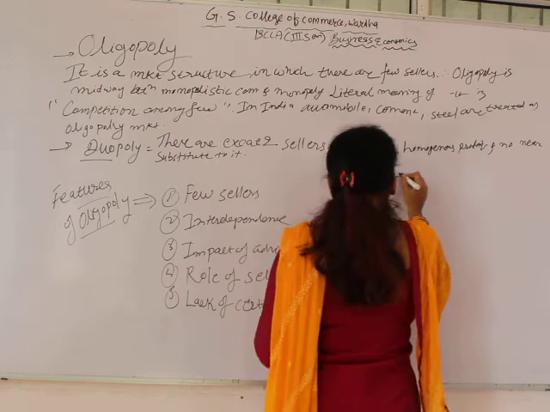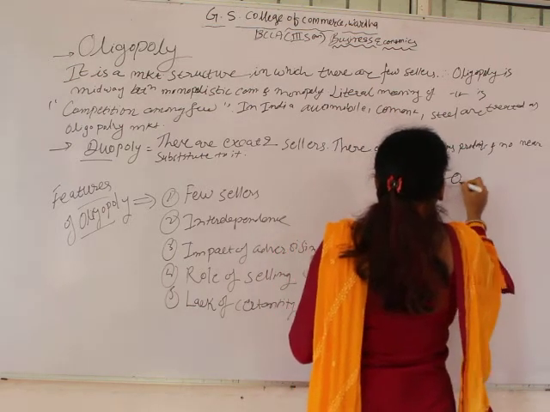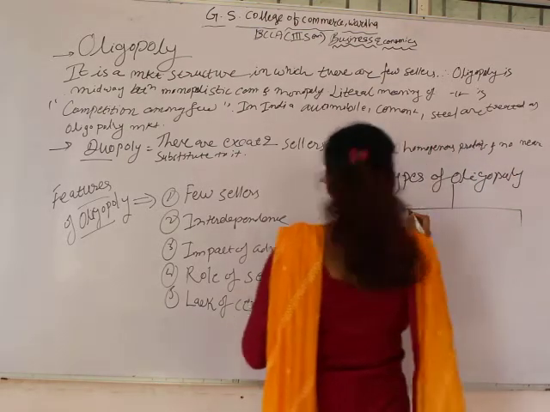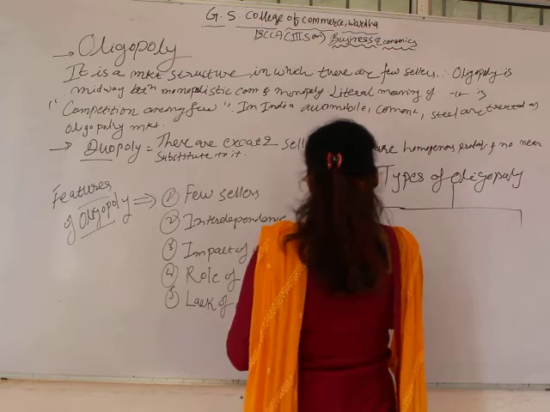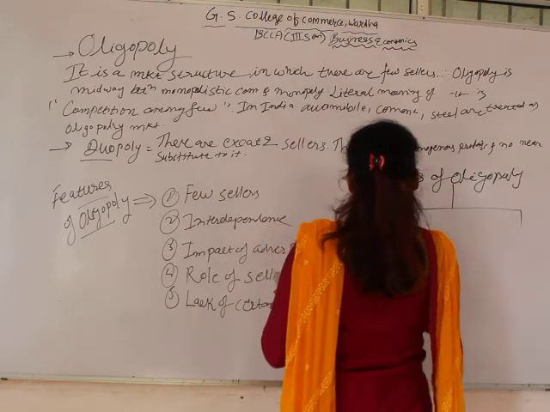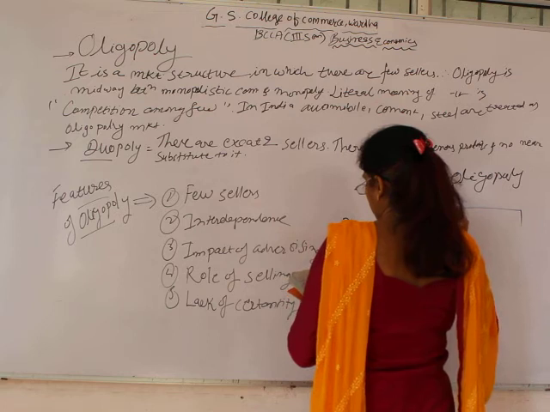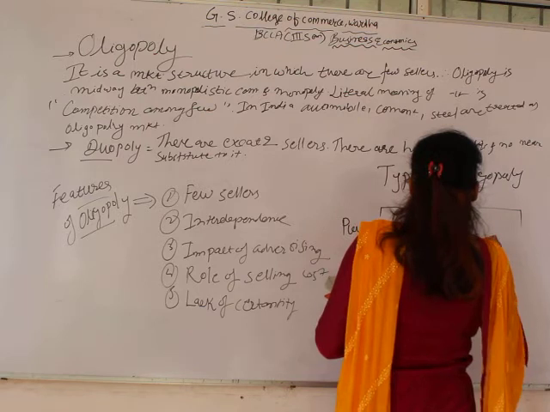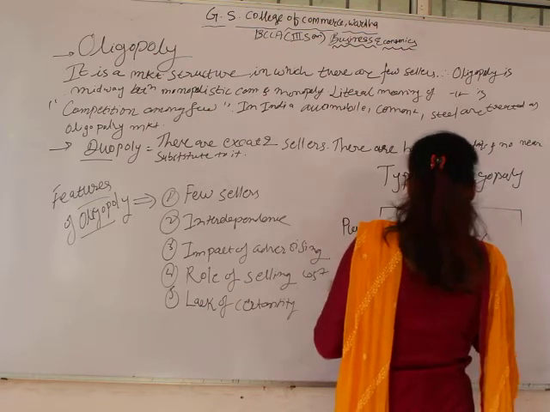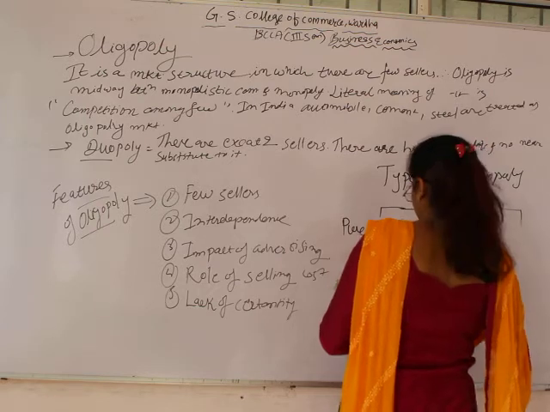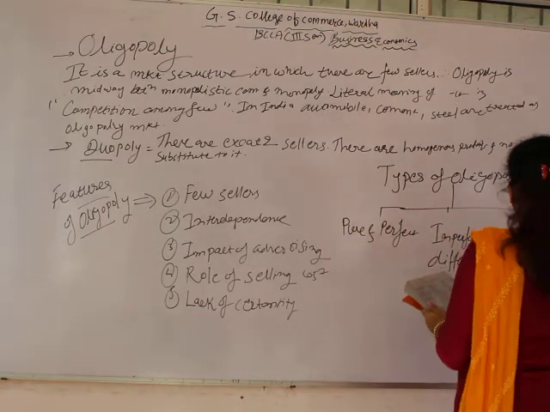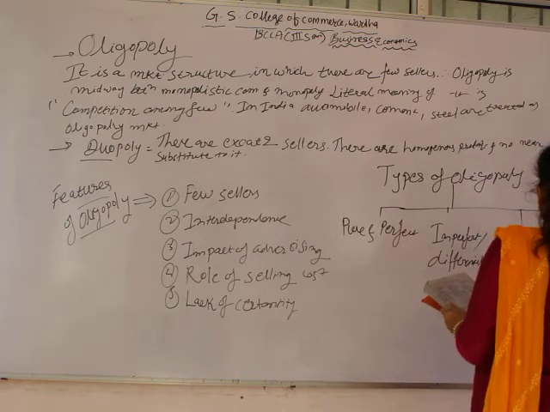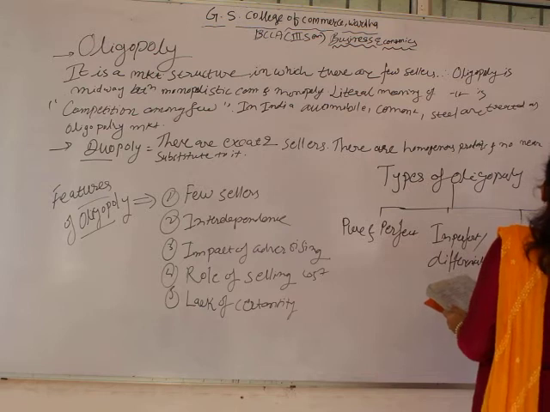These types are pure and perfect, imperfect or differentiated, cooperative, and non-cooperative oligopolies.